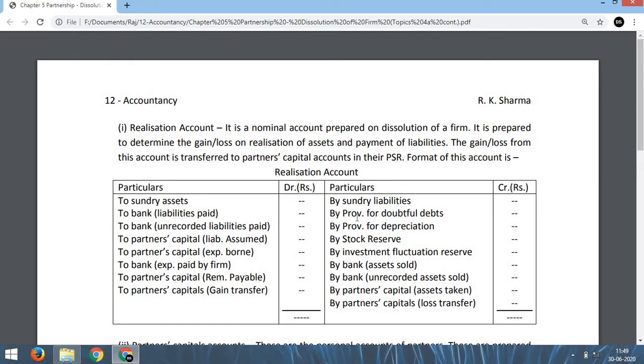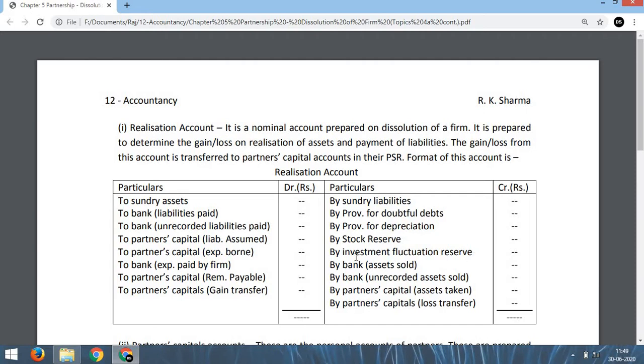That means when we write by PBDD, by provision for depreciation, by stock reserve, we must write fixed assets, debtors and stock this side at their gross value, not at net value. Now one more thing, when you are transferring investment to this side, suppose you are writing here to investment. When you write to investment this side, you have to write by investment fluctuation reserve this side.